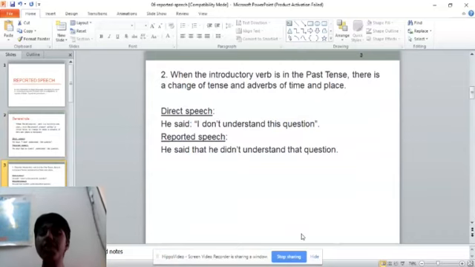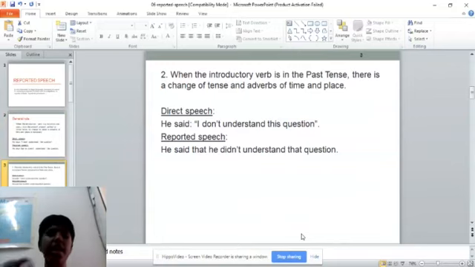Second one: when the introductory verb is in the past tense, the change is necessary. We can see here that he said. Said is in the past tense, so the change is very necessary here. You can see here, I don't understand this question. Do is in the present tense, and don't is the negative form of do. So this is in the present tense.